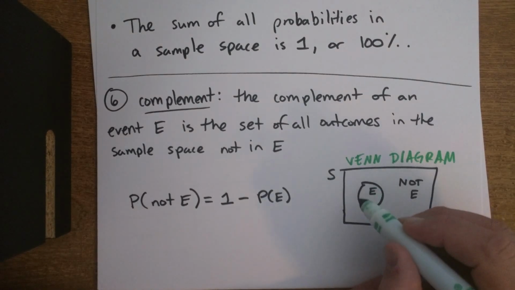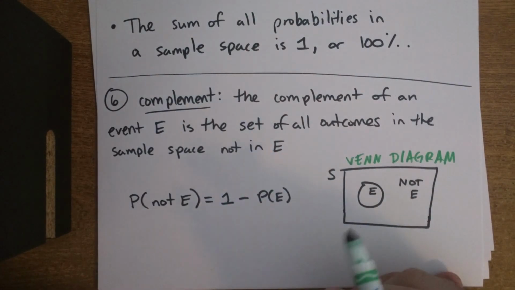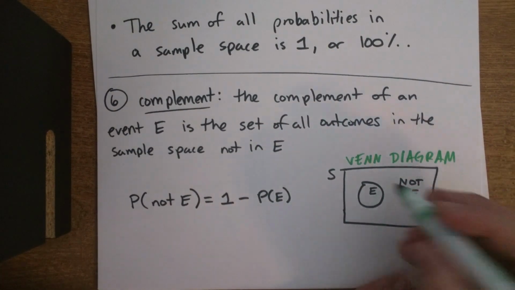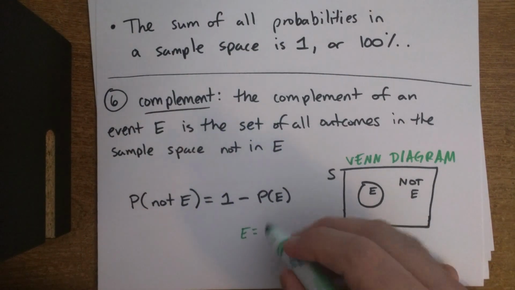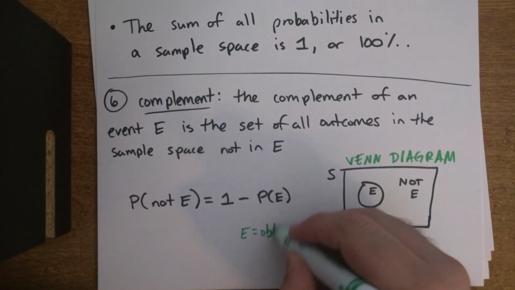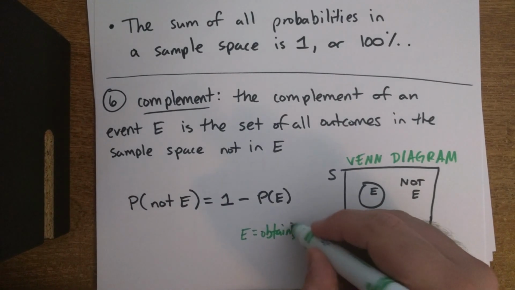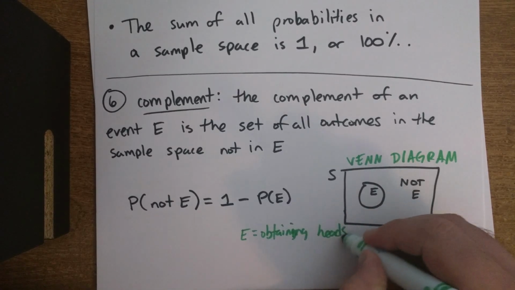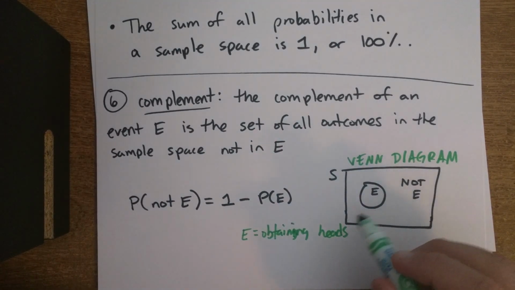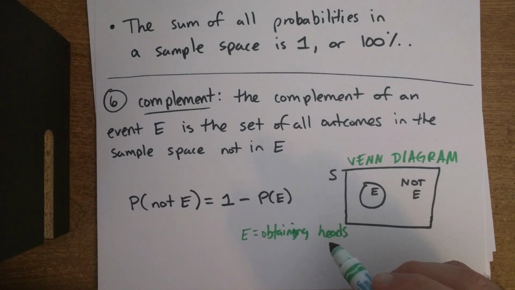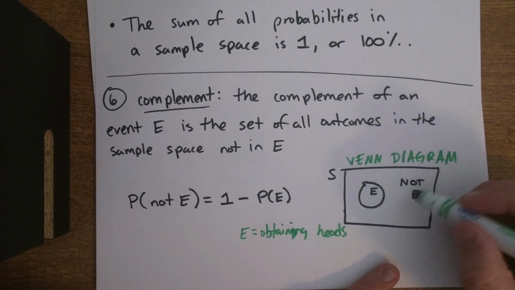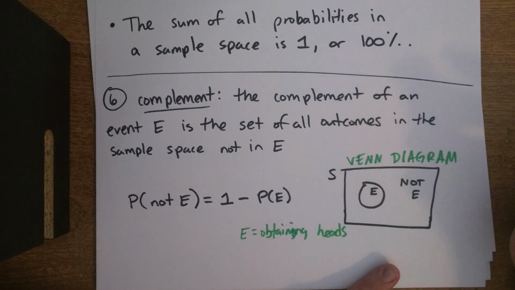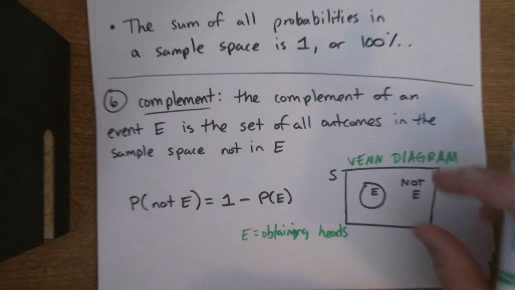E represents some result. Maybe for example, E stood for, let's say you flip a coin. Let's say E was the event of obtaining heads when you flip a coin. So then what's not E? Getting tails when you flip the coin. So if E is obtaining heads, not E should be everything that's not obtaining heads, which is getting tails when you flip a coin. So that's what all this means.